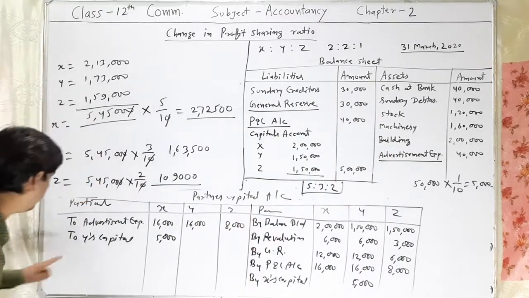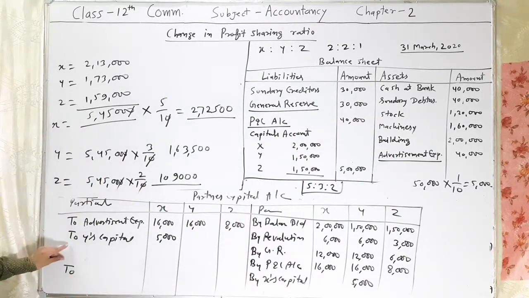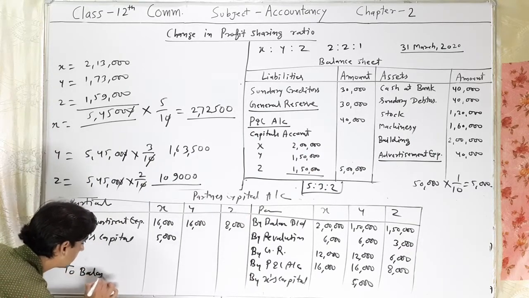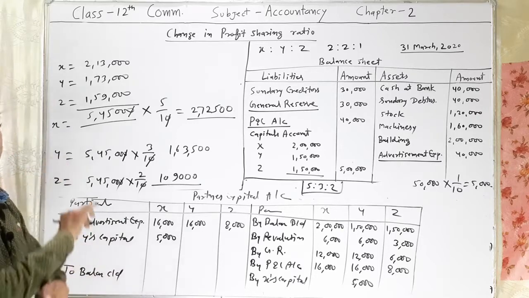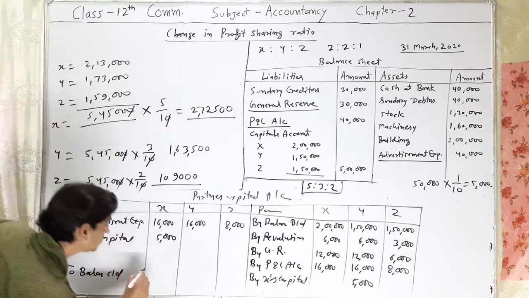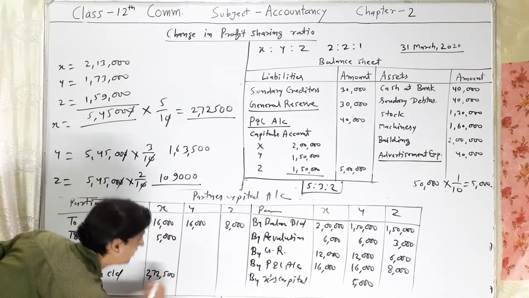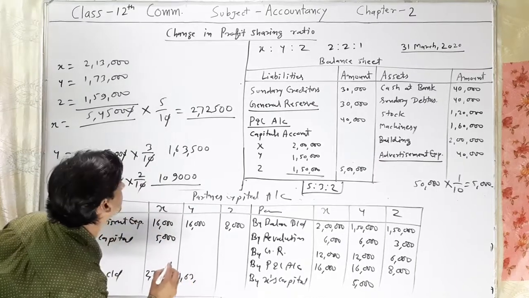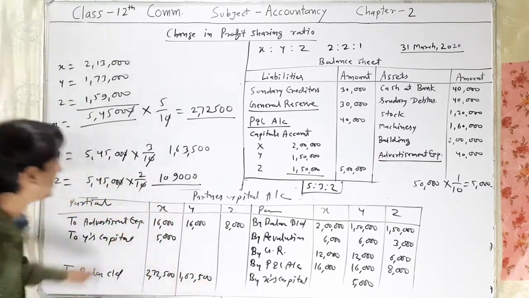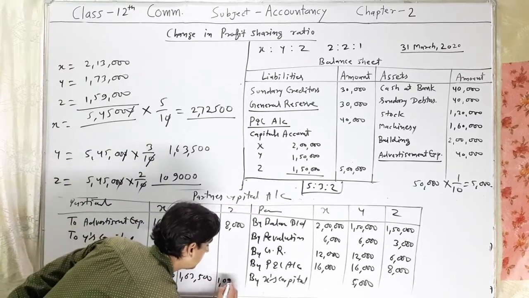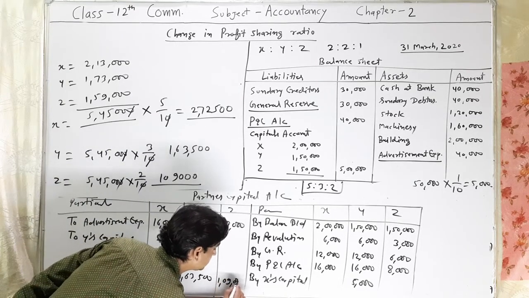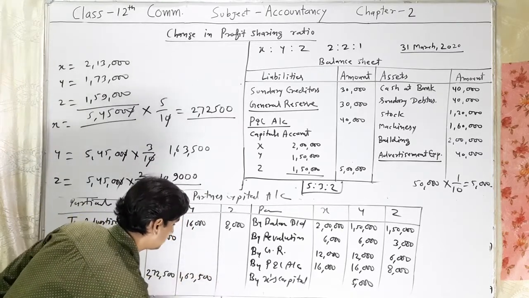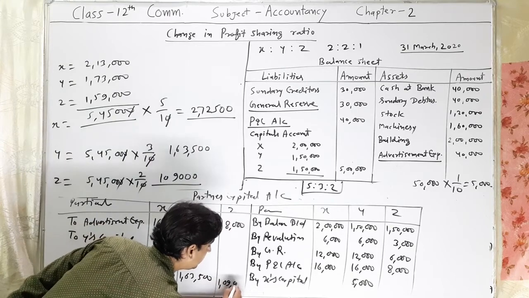This is the new capital we will write here, after leaving one line space, to balance the closing capital of all the partners. So X's capital 2,72,500, Y's capital 1,63,500 and Z's capital 1,09,000.